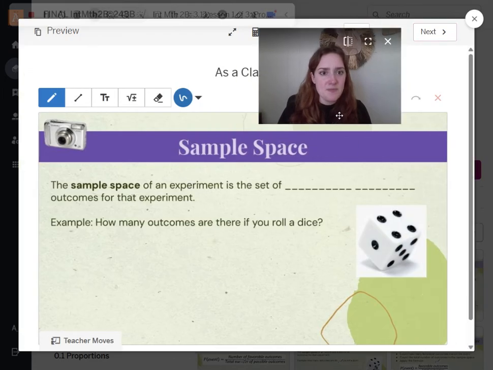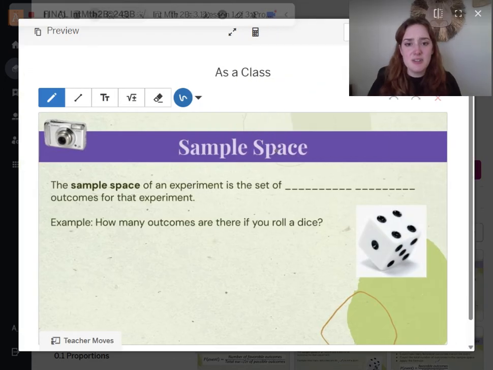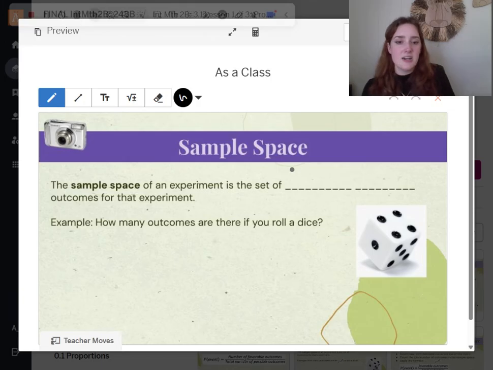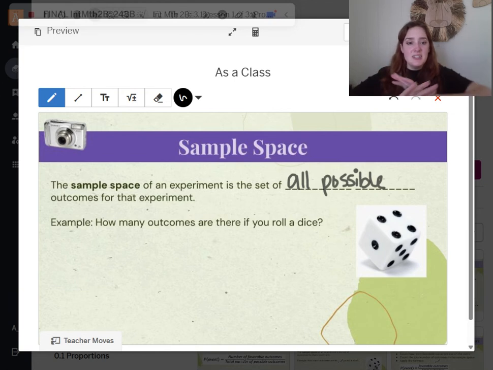All right. Next slide, we're on slide 5, sample space. The sample space of an experiment is the set of all possible outcomes for that experiment. So a sample space is all the different options, kind of like, again, thinking of that total. What are all the different options that could happen in this experiment?